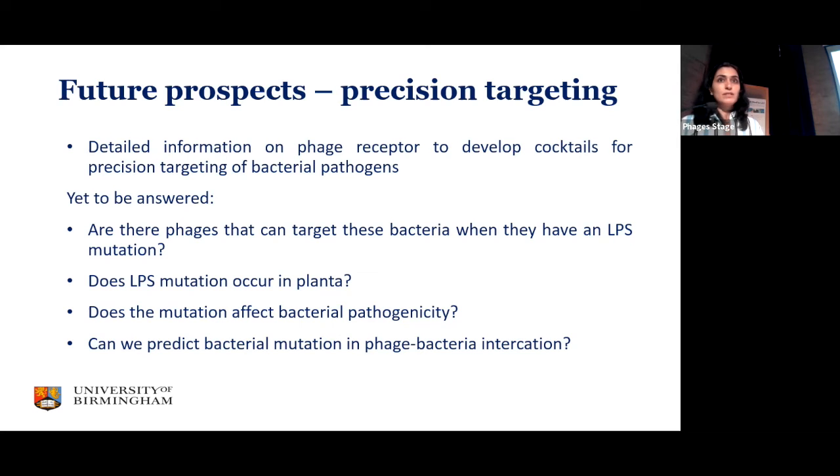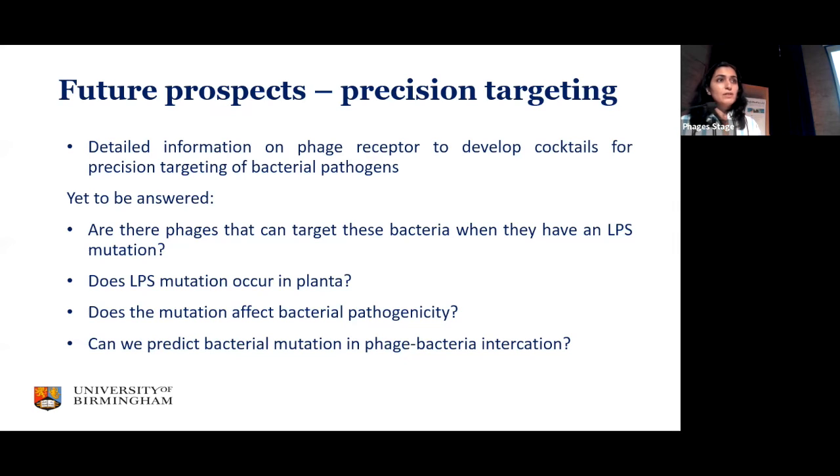So there are some questions still to be answered. If we now created these mutants of lipopolysaccharide, can we find phages out there in cherry orchards that can infect those PSS with lipopolysaccharide mutants? And does this lipopolysaccharide mutation occur in planta? So if we do this coevolution in a cherry environment, do the same mutations happen? And how do these mutations affect the pathogenicity of PSS? So is there any trade-off?